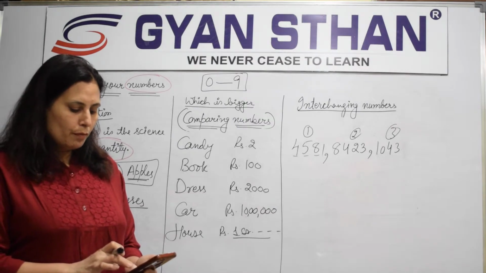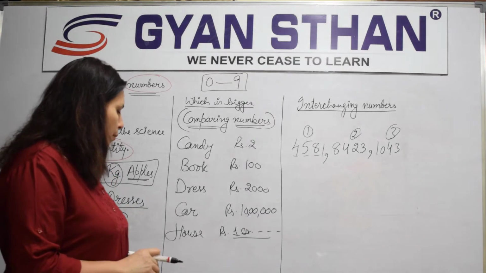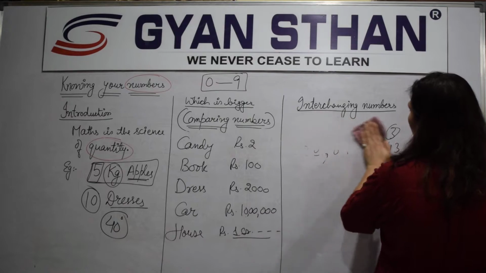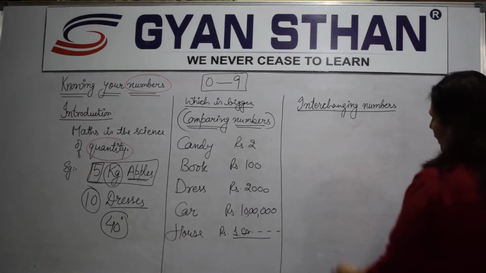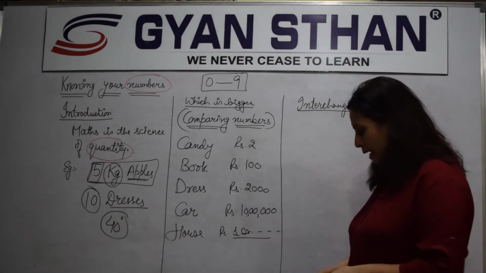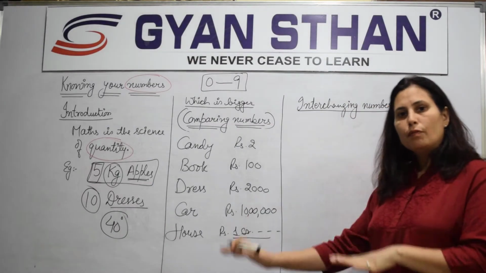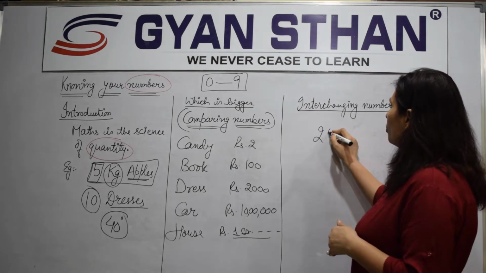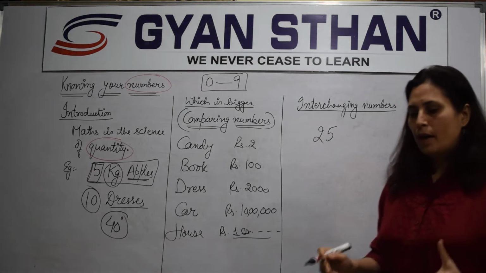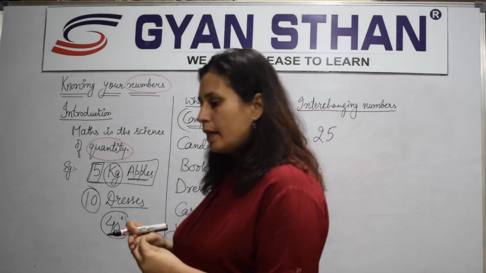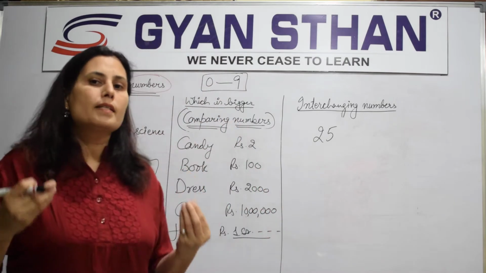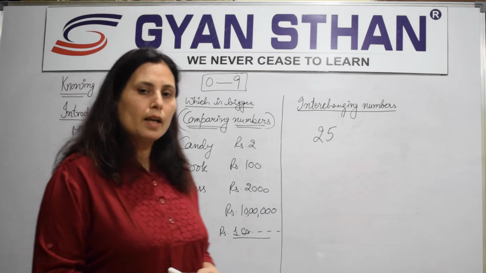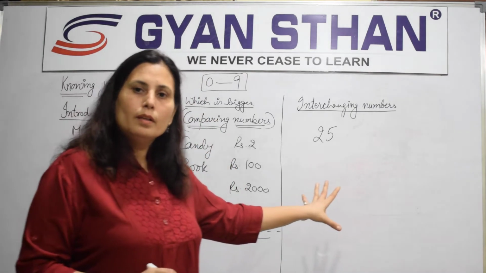Okay, moving further, how many numbers you can make out from the given numbers? Say for example, please pay attention, then we will refer NCERT. Now, if I give you a number, say 25, आप इस नंबर से कितने numbers बना सकते हैं? All possible numbers which you can make from the given numbers.